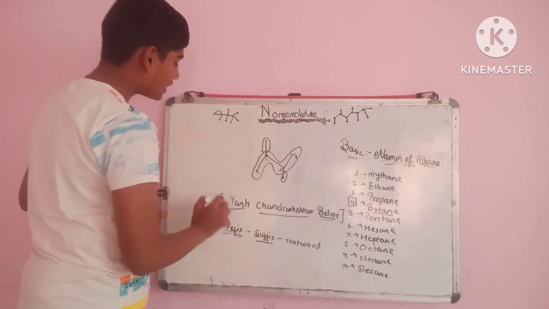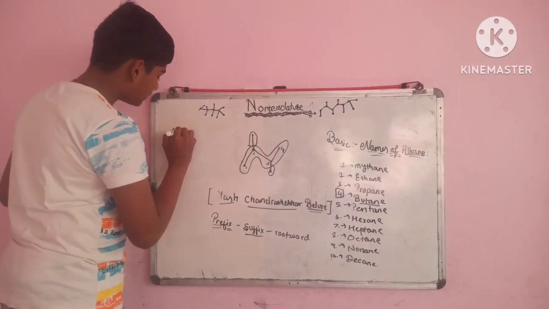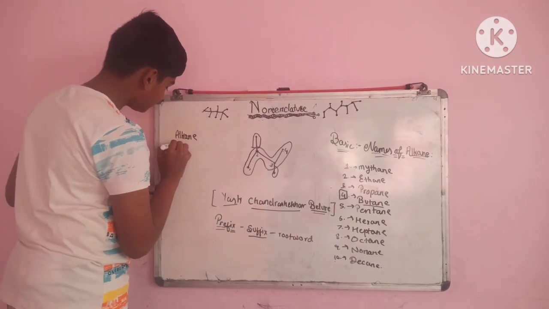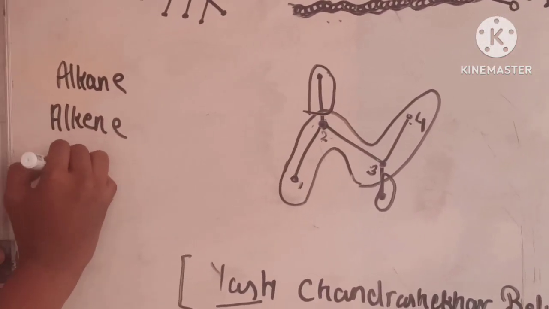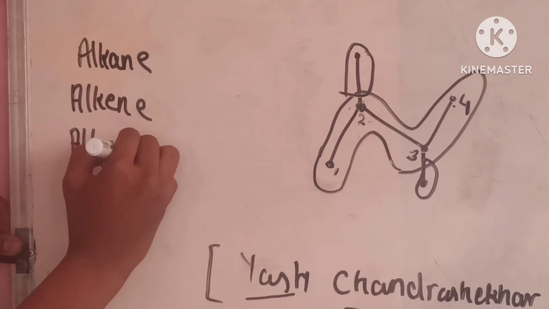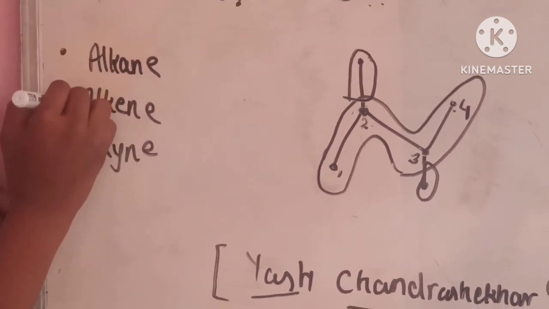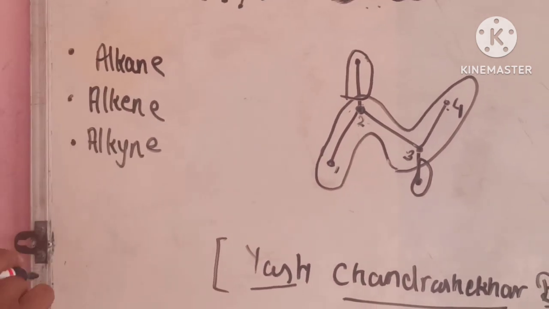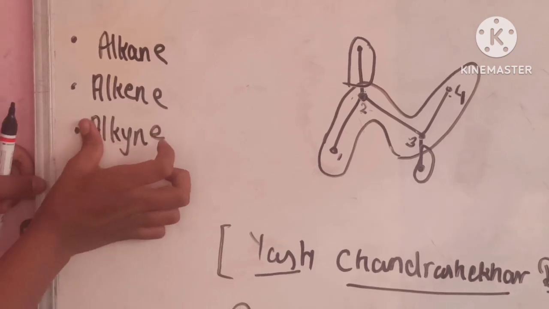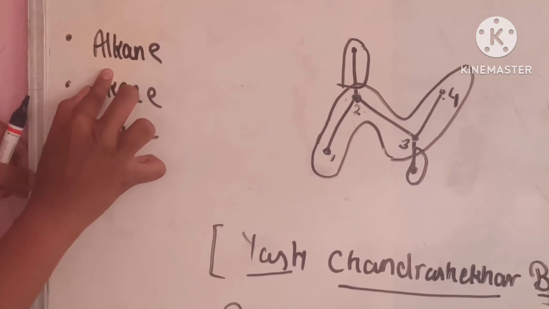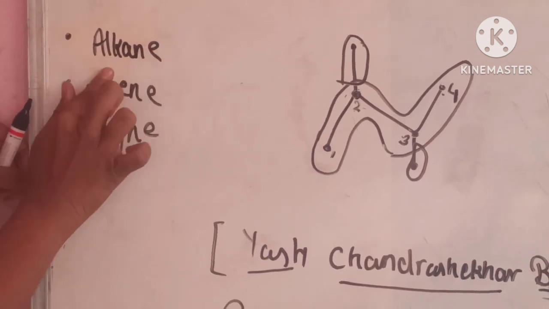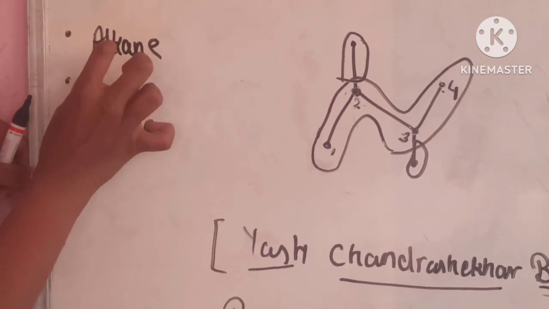In the starting I said there are alkane, alkene and alkyne. Now we will remove ALK because it is common in the 3 names.